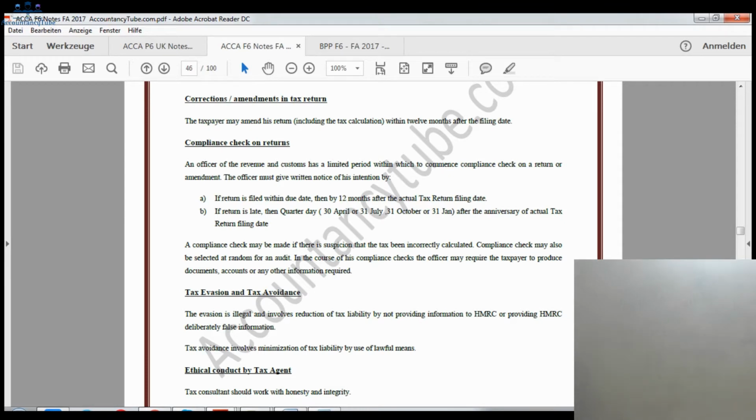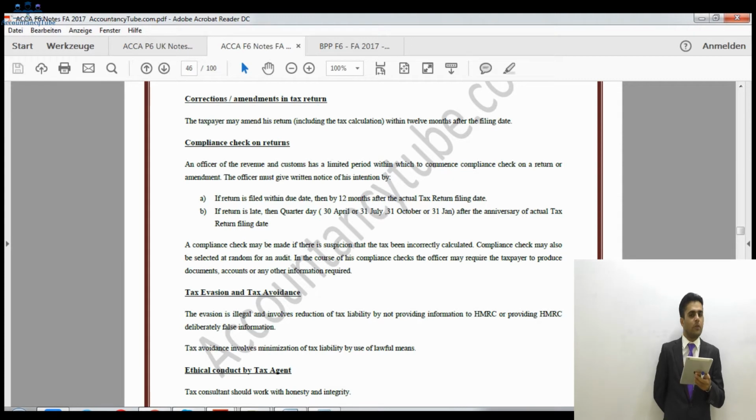After that it says compliance check on returns. If HMRC are in doubt that your compliance might not be up to standard, or you might not be keeping the records, they might visit you. An officer of Revenue and Customs has a limited period within which to commence a compliance check on a return or amendment. The officer must give written notice of his intention, and that would be within 12 months.